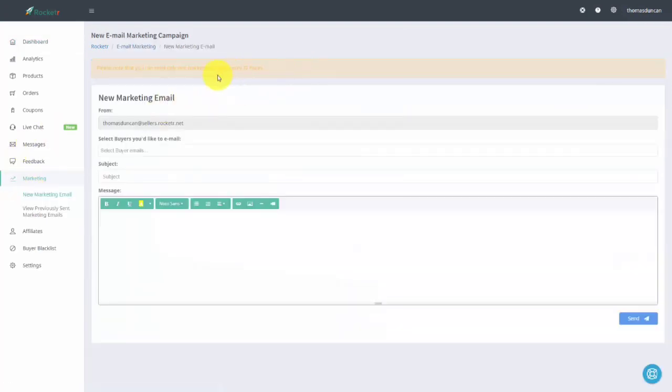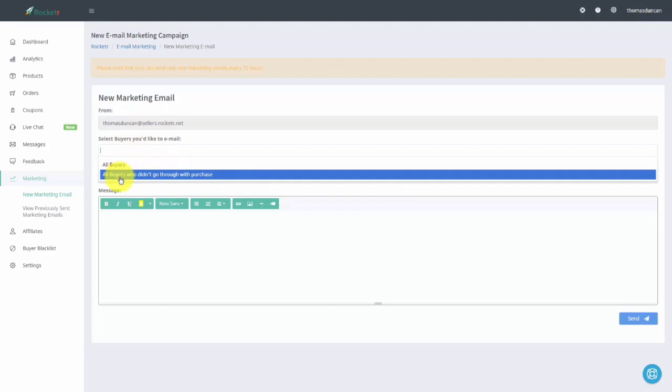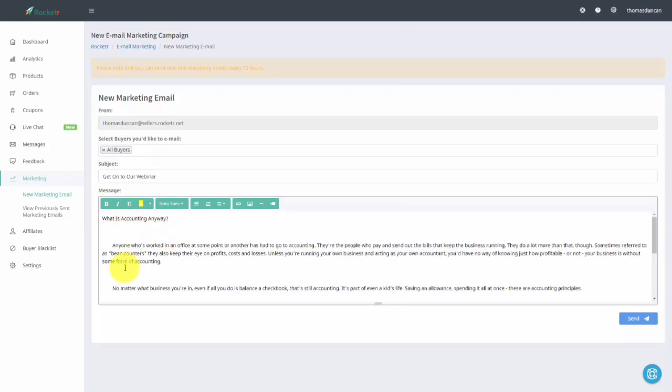When we do that, we're going to come to a specific page, and we can select the buyers that we like to email. So for example, we can determine that we want to email all buyers or all buyers that did not go through with the purchase. We can write in a subject for our email, and then we can add in additional content for our message. We can add in our text. We can edit using any of the menu items that we have here. And then we can hit send.